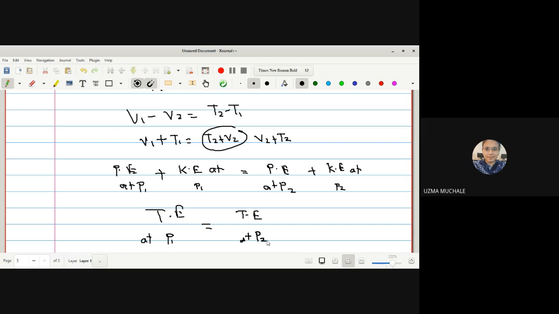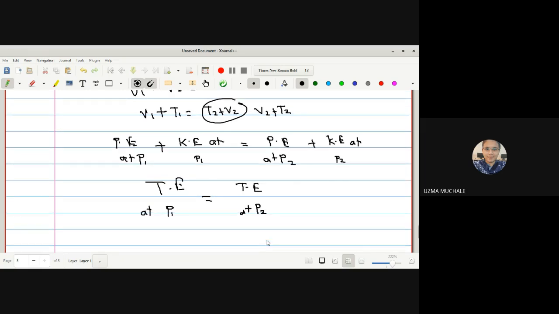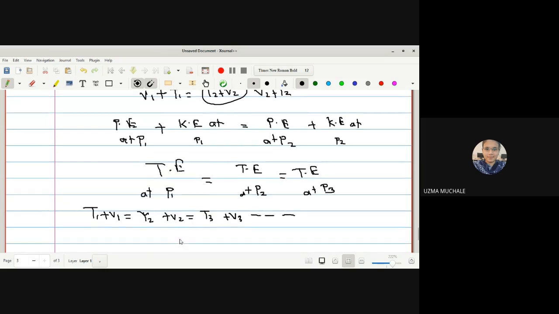This we have done for the positions P1 and P2. And if you are going to displace to some other place, again you will get the total energy at, suppose, P3. So I can write this as T1 plus V1 is equal to T2 plus V2 is equal to T3 plus V3 and so on. Right? So here we have proved the result.